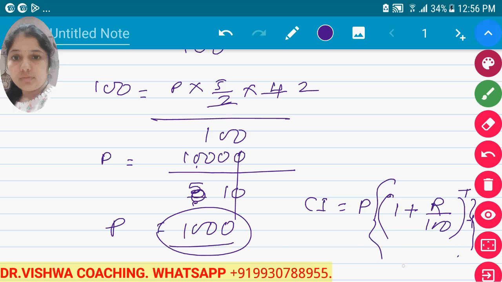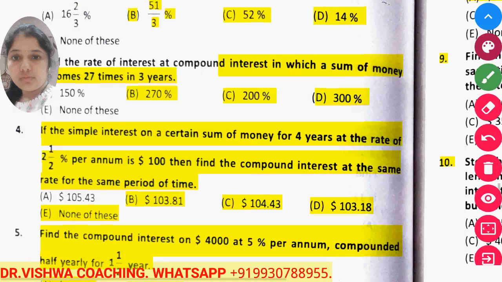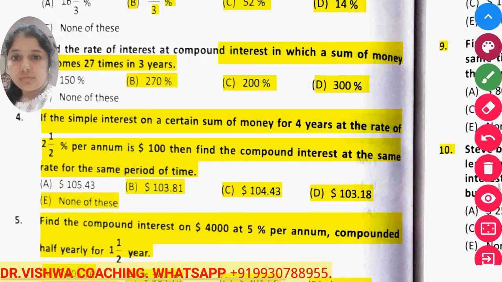Now using this formula, putting all the values, you can find the compounded interest directly, or you can calculate the amount first, then after getting the amount subtract principal from the amount, and then you find the value of compounded interest.